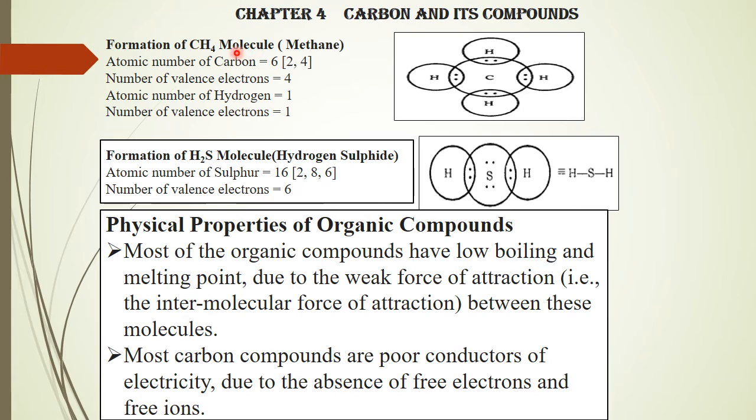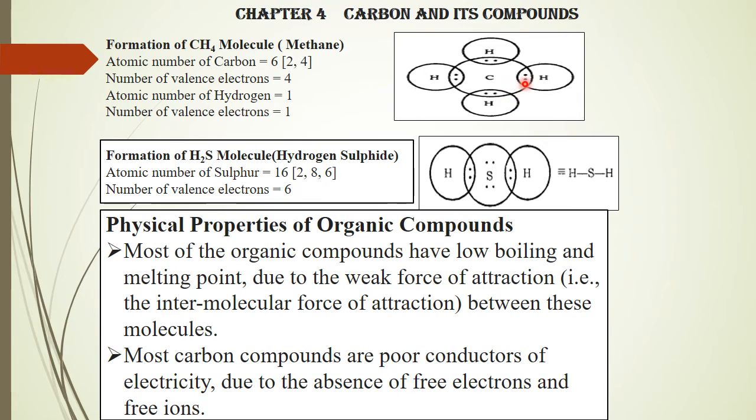Next is the formation of the methane molecule, CH4. The atomic number of carbon is 6, 2, 4, and the valence electrons are 4. The atomic number of hydrogen is 1, and the number of valence electrons is 1. So carbon has 4 electrons, and each hydrogen has 1 electron. This carbon atom will share 1 electron with this hydrogen, another electron with this hydrogen, another with this hydrogen, and another with this hydrogen.